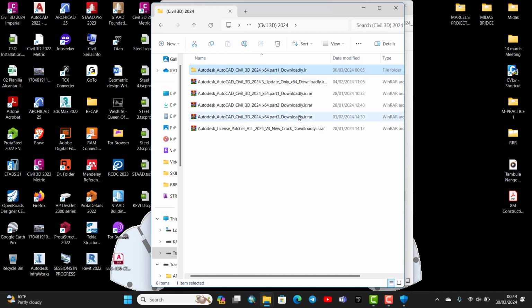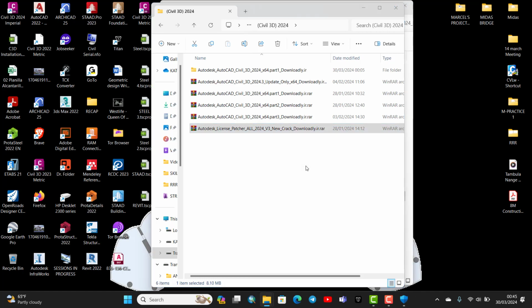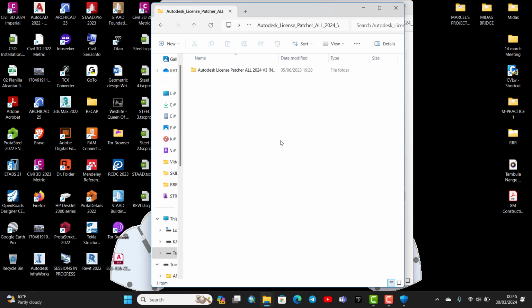get to your downloaded files and look for the one called Autodesk License Patcher. Click on it, extract, or you can just extract to the same folder, Autodesk License Patcher. Open it, then open it again. Open Autodesk License Patcher.